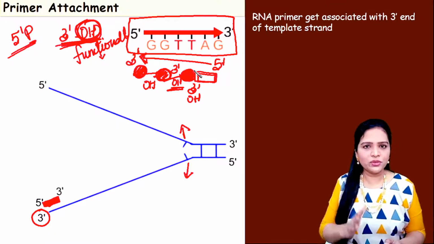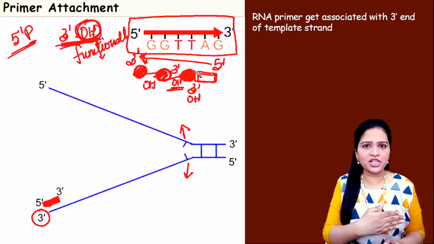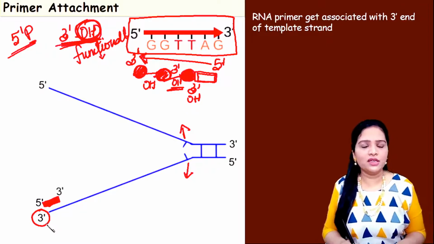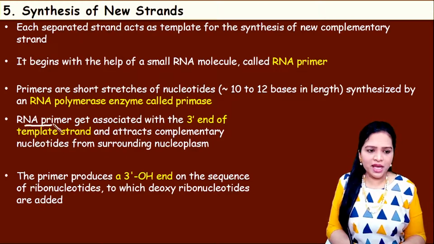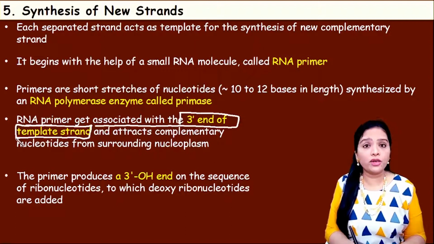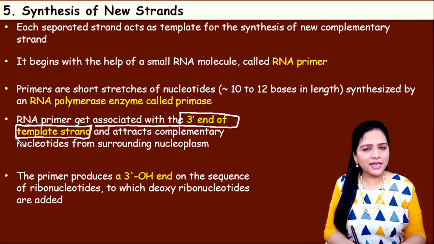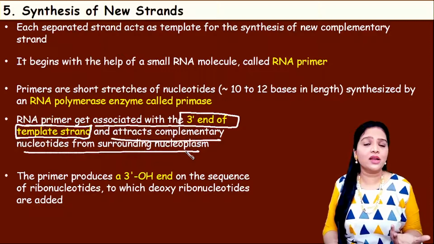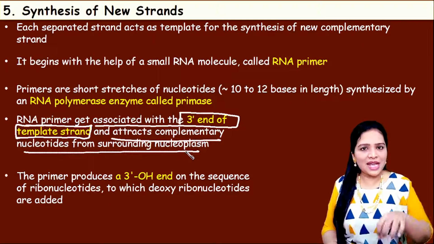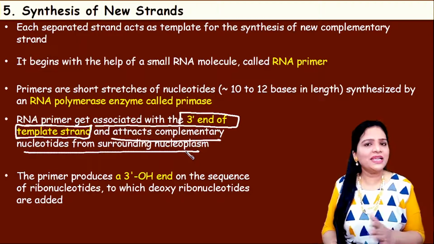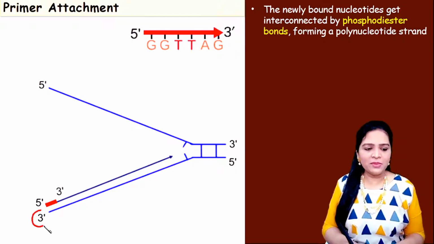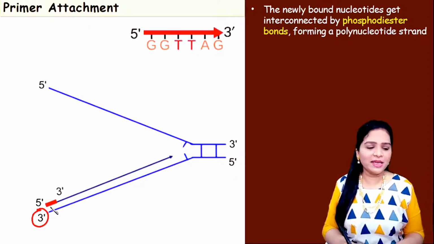So the synthesis of nucleic acid always occurs from 5' to 3' direction, but the primer will always attach to the 3' end of the parent strand. So see here, the RNA primer gets associated with the 3' end of the template strand. This is very, very important. It will be asked in the exams. It will attach only at the 3' end of the template strand, and it will attract the complementary nucleotides from the surrounding nucleoplasm. Those nucleotides will be added by the DNA polymerase enzyme, and it does the extension of the polymer.